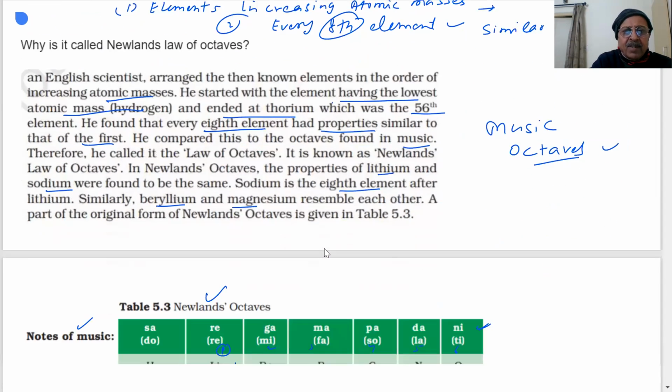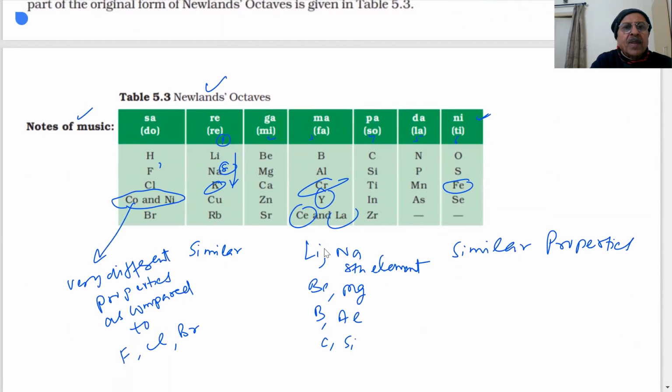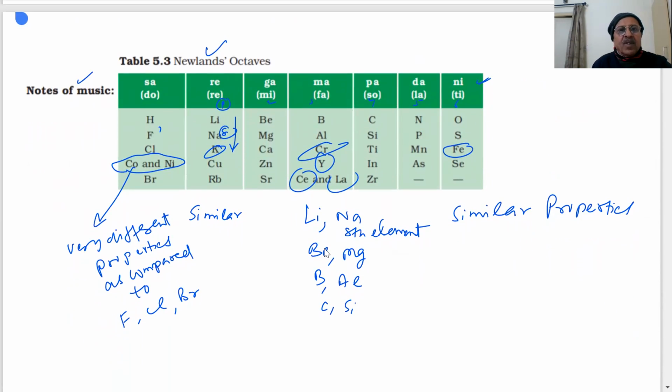Now, this is the table. Let me show the table, students. You can see hydrogen, lithium. The atomic masses are increasing, students. They are being arranged in the order of increasing atomic masses or weights, whatever you say. Now, what he found when he was arranging in increasing atomic masses, he found the property of sodium is similar to lithium.